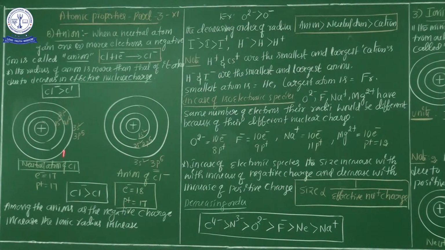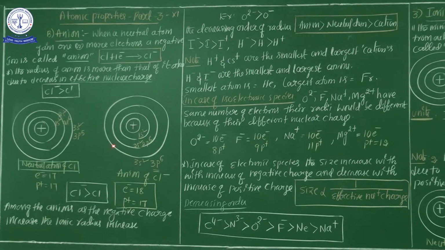This is the chlorine neutral atom. Listen very carefully. What is the electronic configuration of chlorine? First, the atomic number is 17. 1s2, 2s2, 2p6, 3s2, 3p5. Actually, in the first shell 2 electrons, second shell 8 electrons, and the final shell 7 electrons. The valence shell has 7 electrons. This is the electronic configuration of the neutral atom of chlorine. In the neutral atom of chlorine, electrons are 17, protons are 17. So the electron number and proton number are always equal.